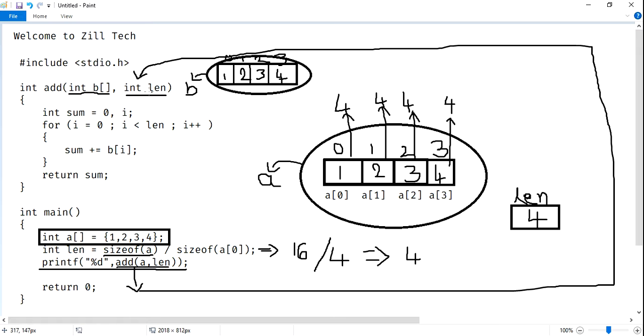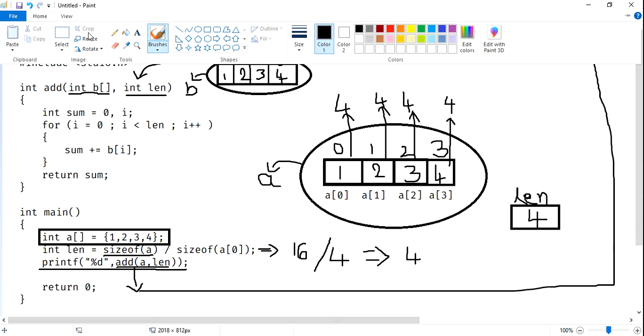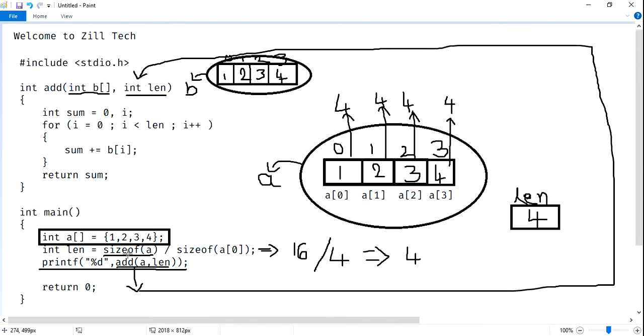Same. And here also length. That length is different and this length is different based on our location. This length belongs to main. This A belongs to main and this B belongs to the add function. And in the same way, this length variable belongs to add only. Here we are getting 4.